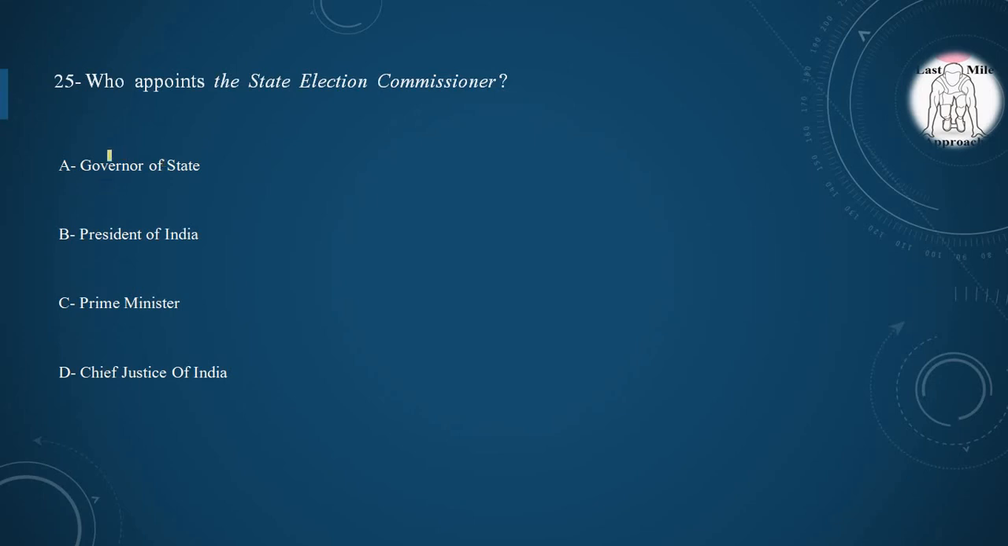Next question, who appoints the State Election Commissioner? Option A, Governor of State. Option B, President of India. Option C, Prime Minister. Option D, Chief Justice of India. And the correct option is option A, Governor of State appoints the State Election Commissioner.